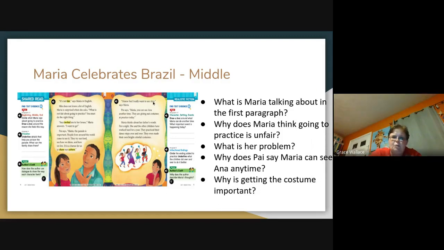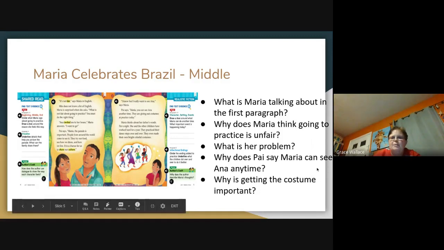And then over here, you have some more prompts to do. It says paragraphs 1 and 2. So paragraph 1, paragraph 2. Draw a box around what Maria can do another time. What important event is happening today? That's what you're going to write on those lines. And then, if you weren't in class today, I want you to take the time to talk about these questions with someone in your household.